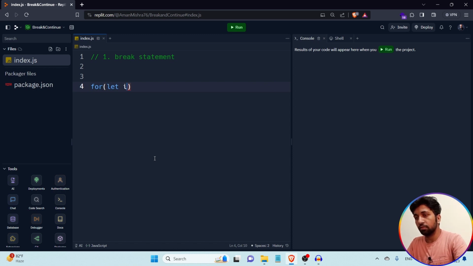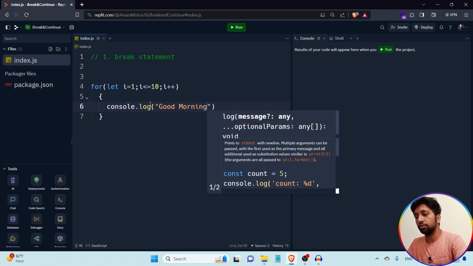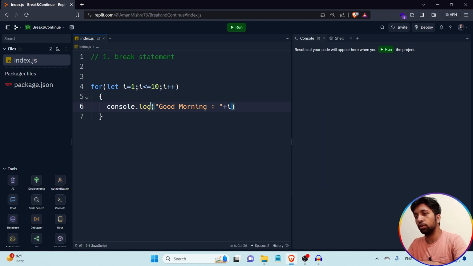let i = 1; i <= 10; i++. Now you are able to see I'm simply creating a for loop in which I initialize the variable i to 1, and then I put the condition: this loop is executed until the value of variable i is less than or equal to 10, which means this loop is executed 10 times. Then I am writing i++, because after each iteration I want to increase the value of variable i by 1. Then I put a console.log printing the message good morning, and then the value of variable i.